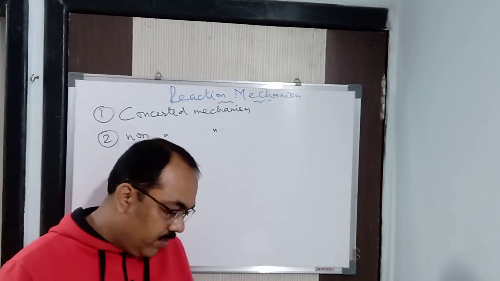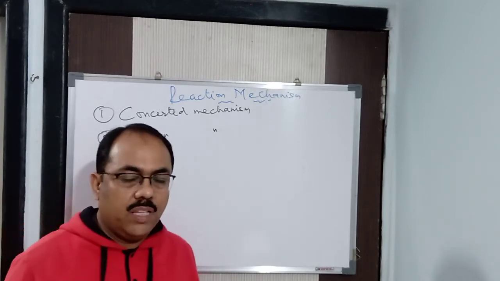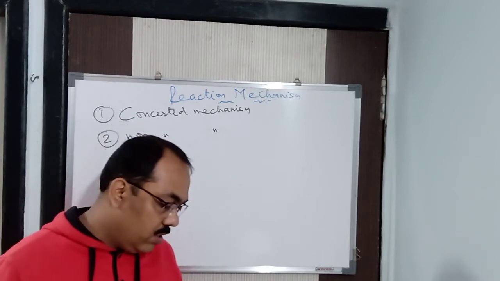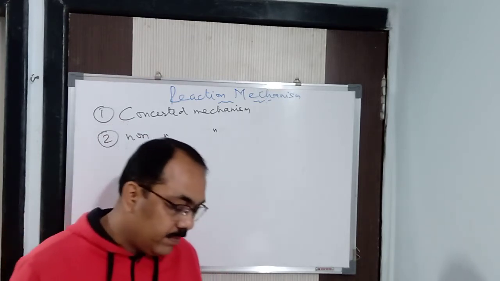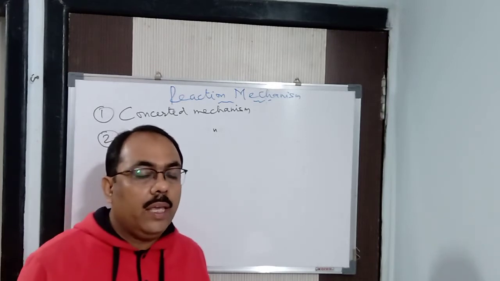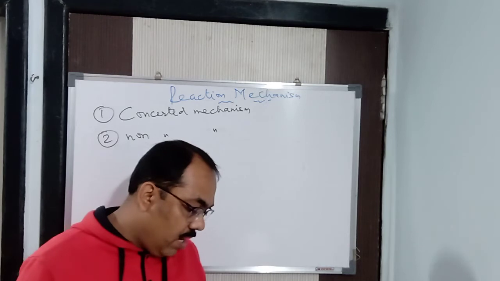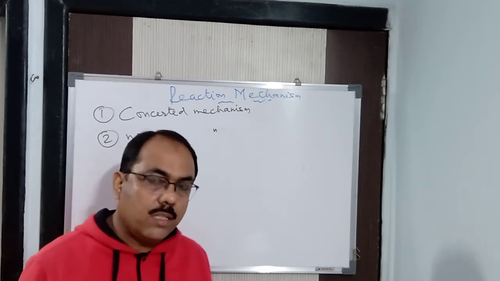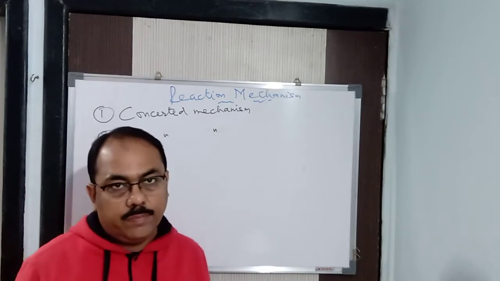Write it down. A reaction mechanism in which the breaking and making of bonds takes place simultaneously, without the formation of any intermediate, is called a concerted mechanism.